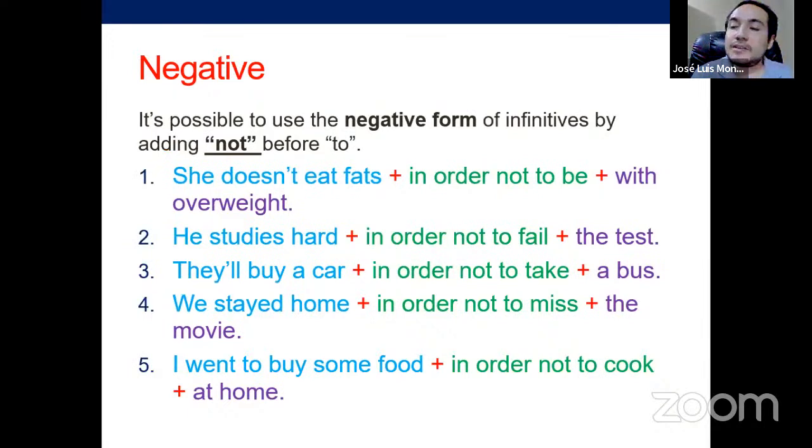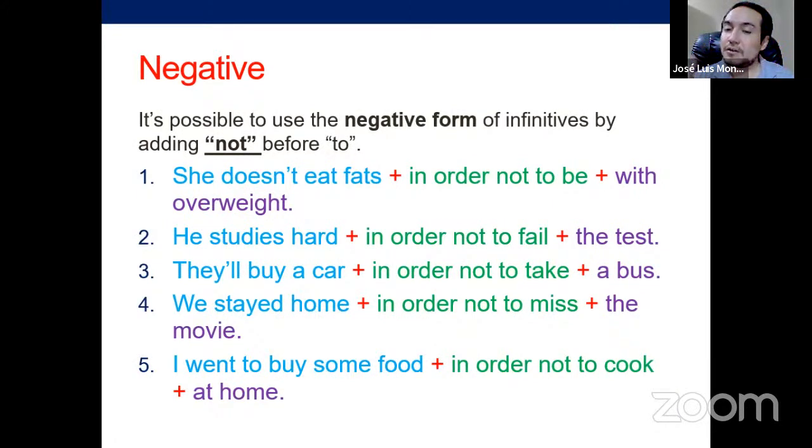Now, if it's negative, of course, the purpose is negative, so you have to change the logic. Here we're saying the same thing. She doesn't eat fats, but to make it negative, we say "in order not to be". You don't say "in order to not be". That's a very common mistake. Don't say "to not". It's "not to". In order not to be overweight.